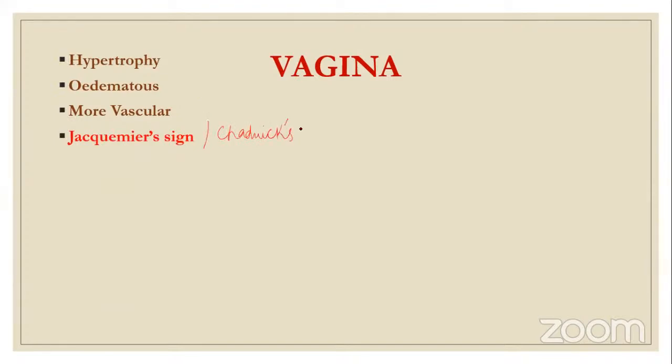It is a dusky hue or a bluish hue or discoloration, which is seen in vagina, and this is due to increased vascularity, increased blood supply.